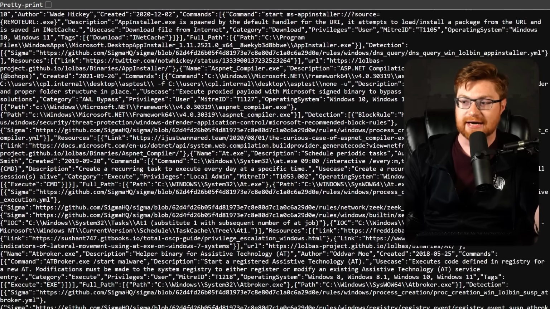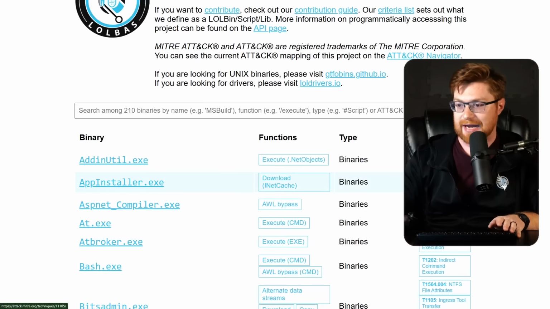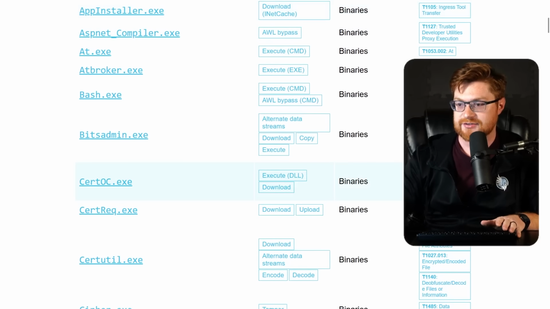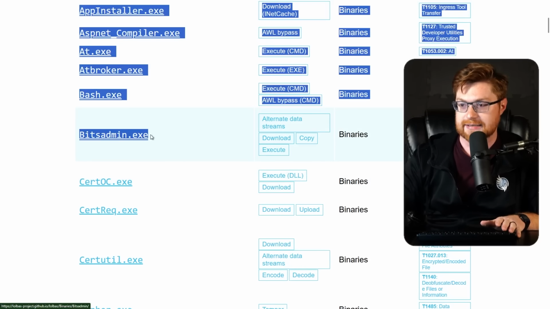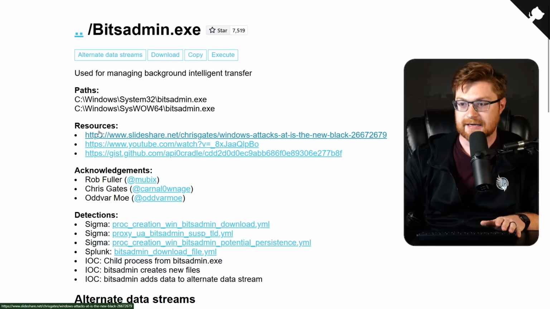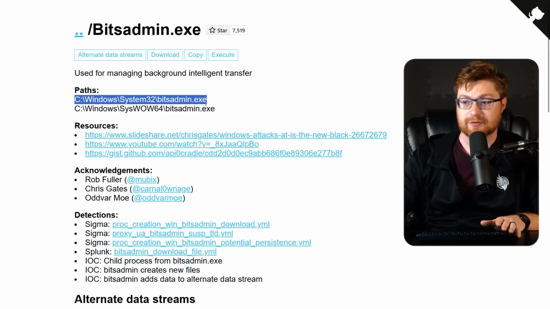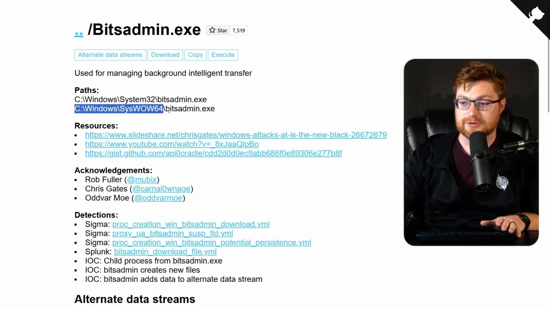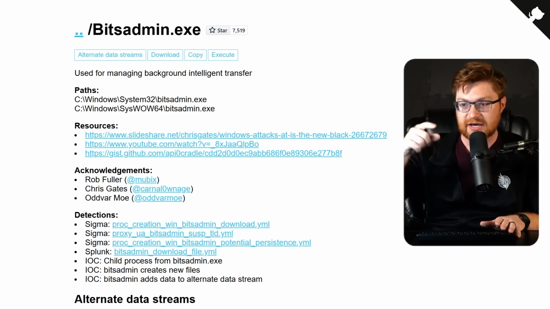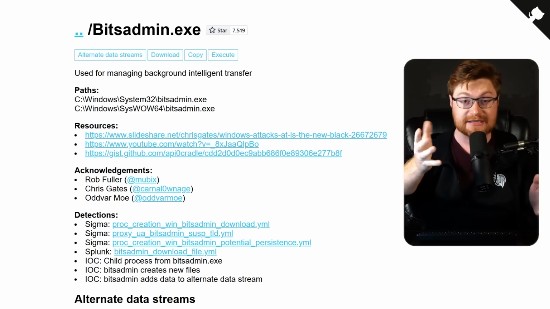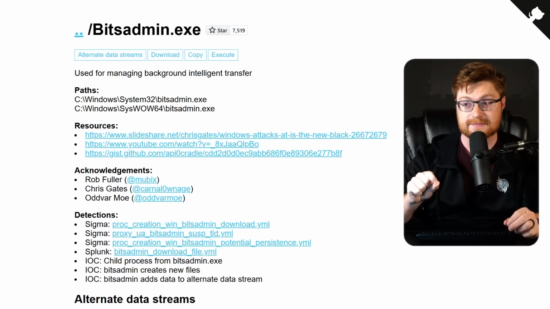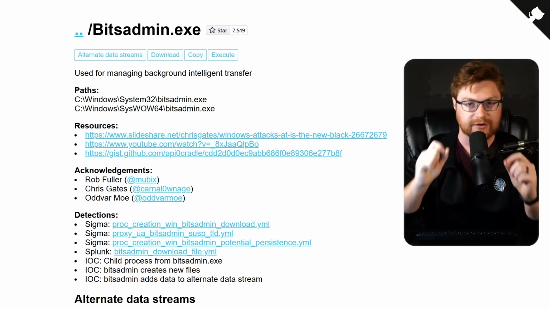But let's go take a look at what this thing looks like, and obviously there is a lot to it. But I want to try and look through, kind of going backwards just as an example here, something that might be able to download, like bitsadmin.exe. Now, this could be available in different paths, different binary locations on the file system. So let's loop through all of these, determine the paths where they could be, test if they're present on our system, and then lock it down with the Windows firewall.